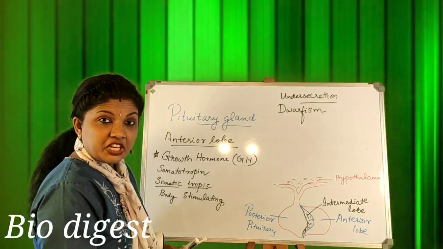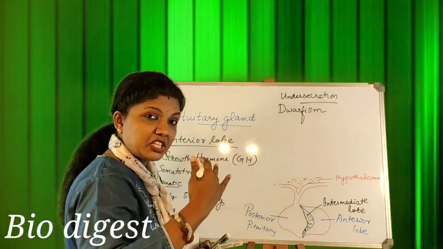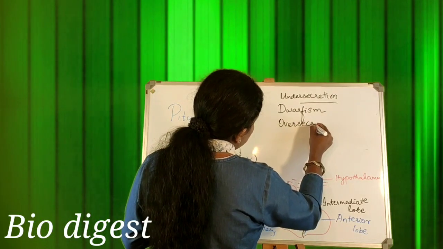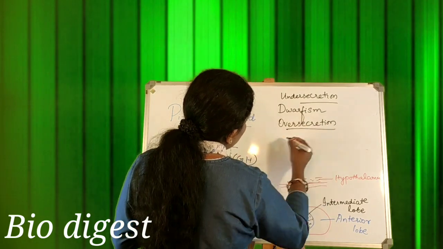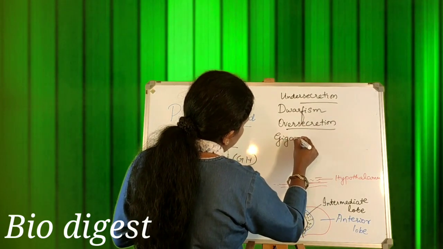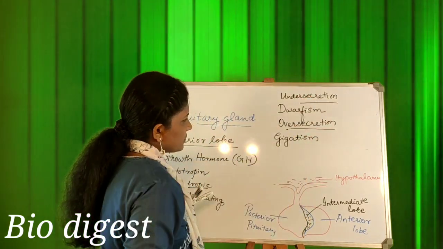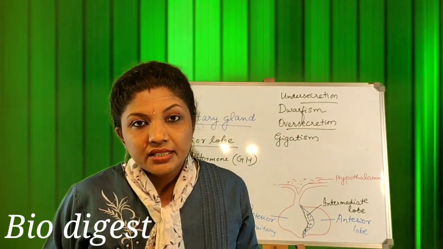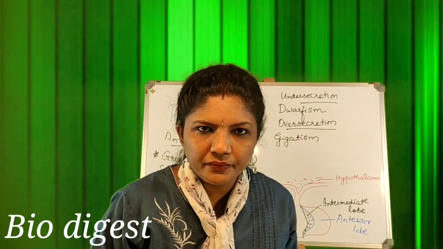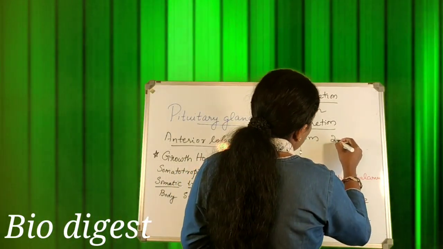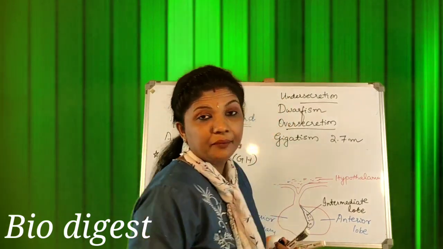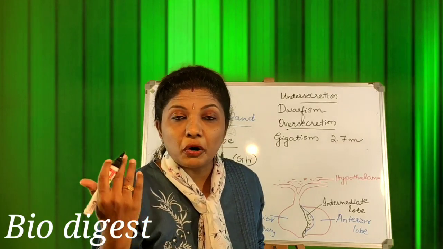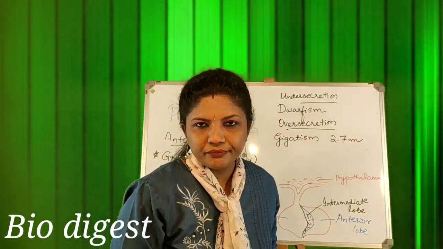Now, over secretion can also happen. Over secretion means hypersecretion. So, what is the result of over secretion of the growth hormone? It will cause gigantism. If growth hormone is secreted more than normal, it will result in human giants who usually grow almost 2.7 meters high. That means too tall. That is actually the result of over secretion of growth hormone.